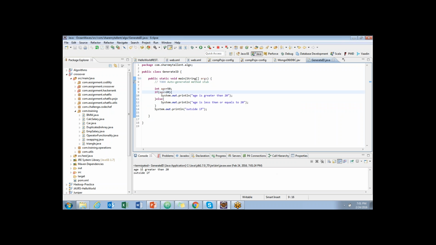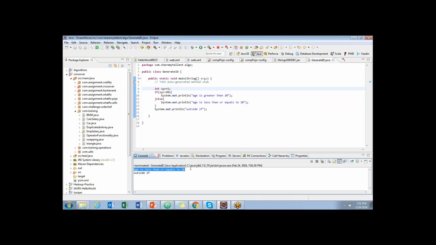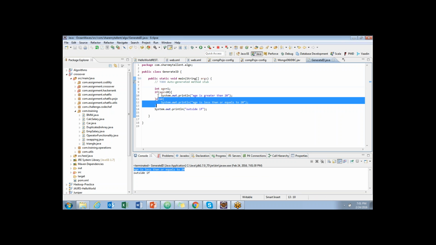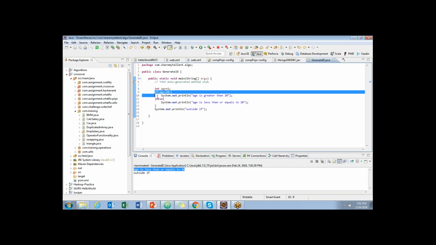So still age is 20, let me make it 1, age is 1. So in this case, it goes to age is less than or equal to 20. So it goes to else. So what we mean grammatically is, if it is true, it will execute it. Else, in all the other cases, else will be executed.